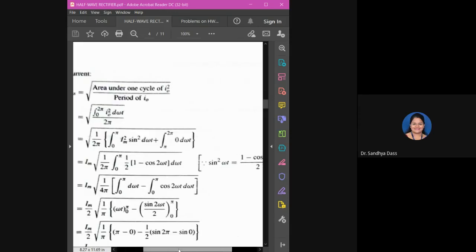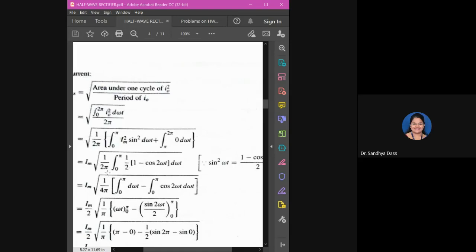Substituting for sine square d omega t, you will have 1 by 2, 1 minus cos 2 omega t d omega t. The second term vanishes because of the 0 there. All right. Now go on integrating there, Im outside.